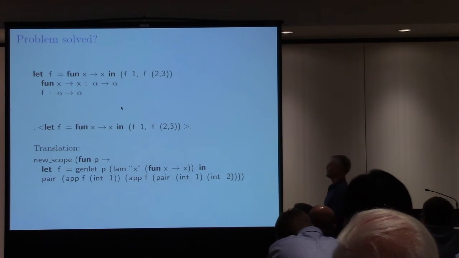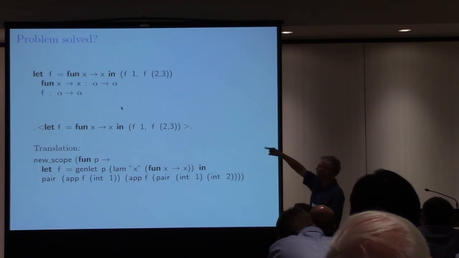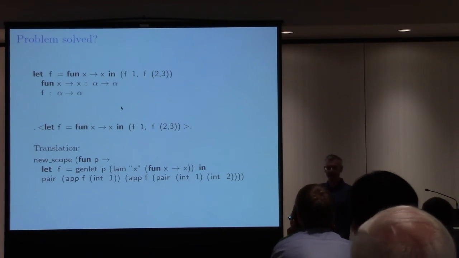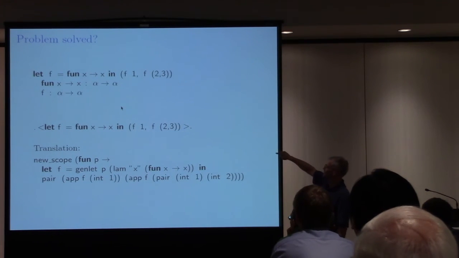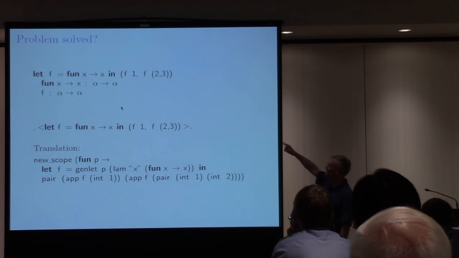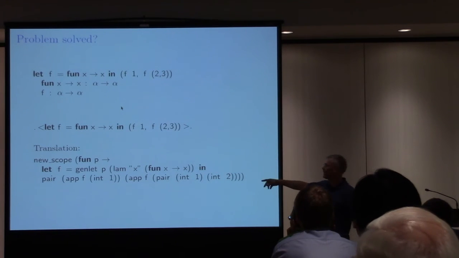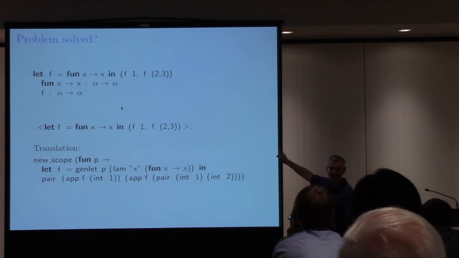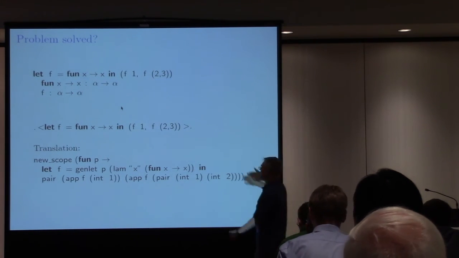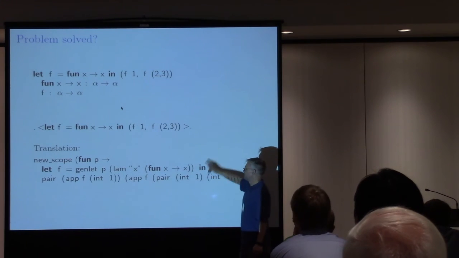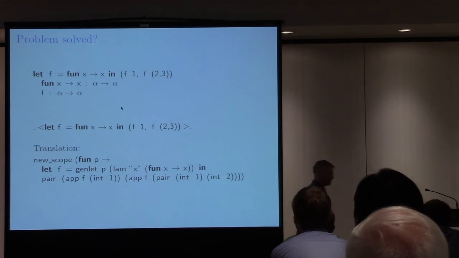Well, look at a more interesting example. Here, very similar, now we have a polymorphic identity. If you have a function alpha to alpha, and you look at our code, then it should work, right? Because f is applied to an integer, f applied to a pair of integers, and it's a polymorphic identity function, so it should work. So here's this translation using this magic genlet, and now it does not type check.